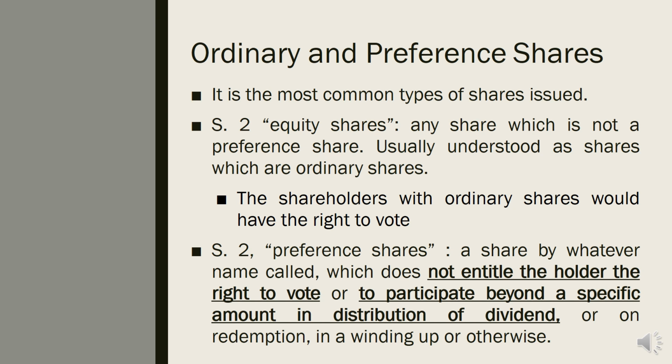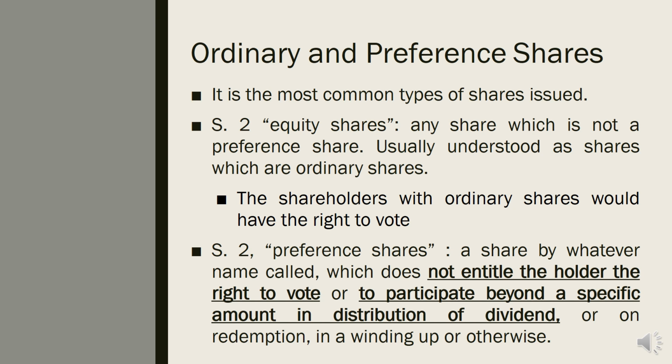So the Companies Act did not actually define ordinary shares, but Section 2 defines equity shares by stating that any share which is not a preference share. This is usually understood as ordinary share. The shareholders with ordinary shares would have the right to vote. This is also provided under Section 2.